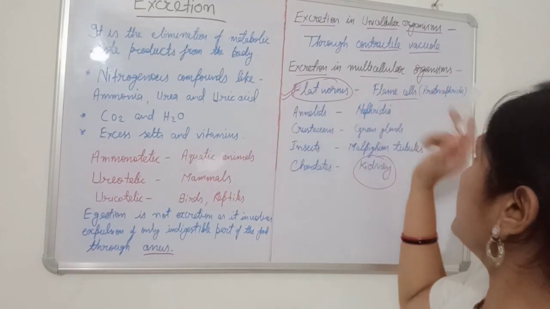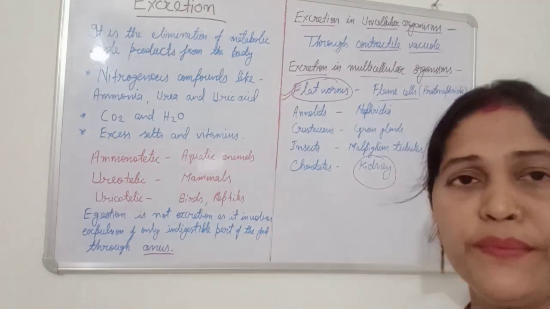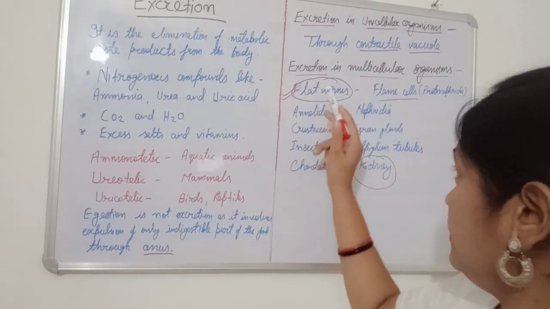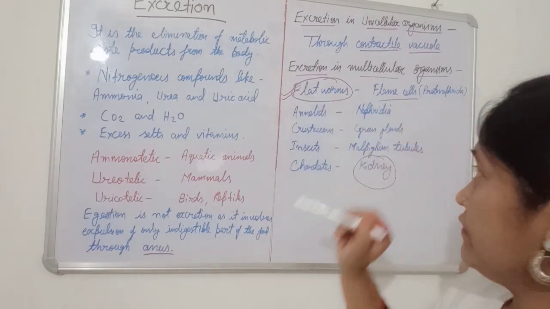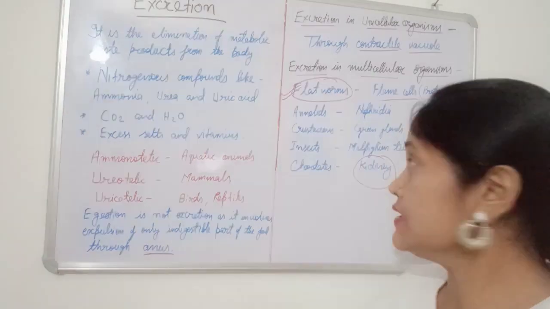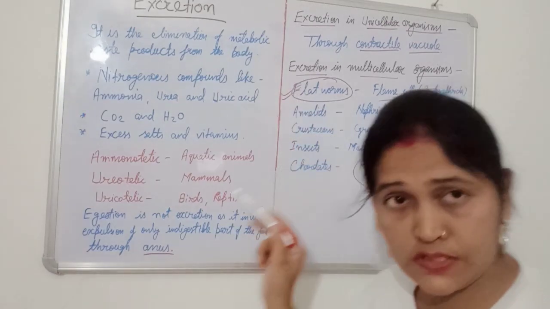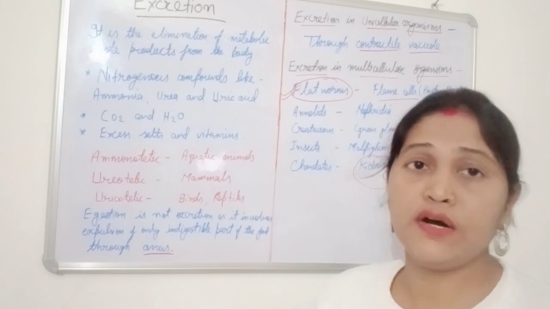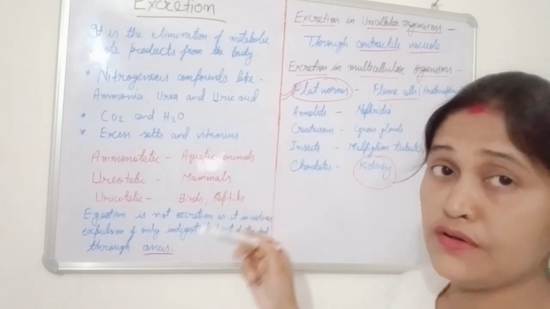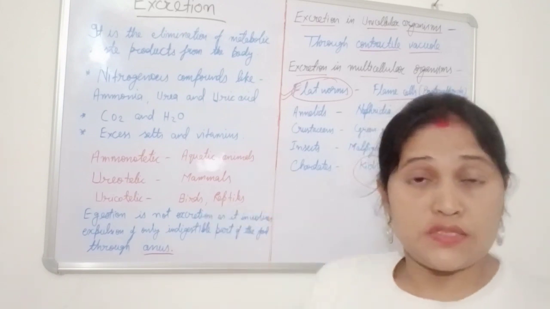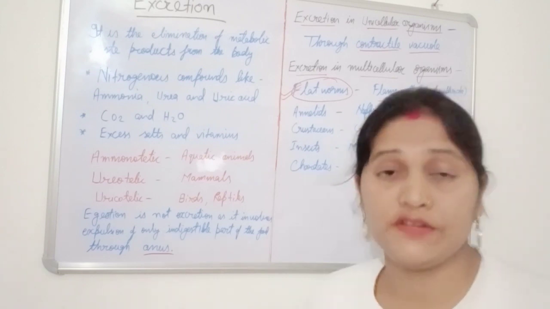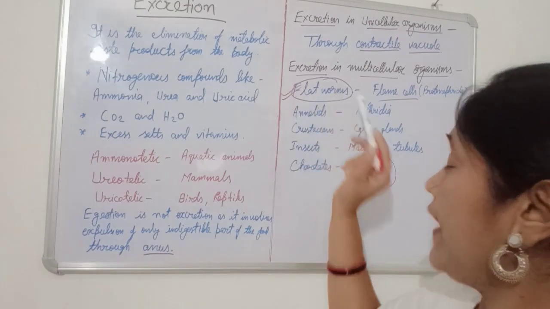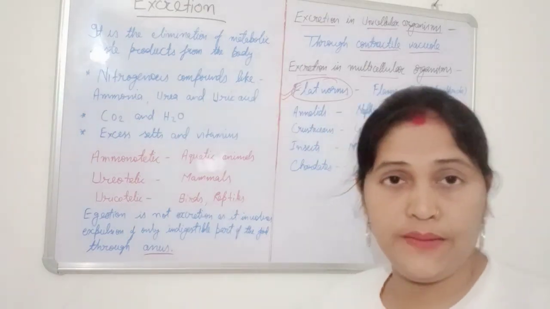And excretion in multicellular organisms. How does excretion occur in multicellular organisms? Okay, it's a very important thing. So for multicellular, we start from flatworms. These terms I think you have studied in class 9 in the chapter Animal Diversity. If you are getting confused, then you have to study that chapter once more, animal diversity, class 9, okay. So flatworms, phylum Platyhelminthes.